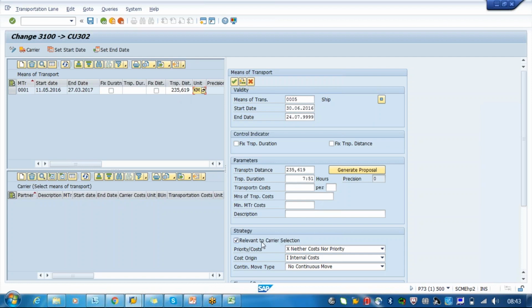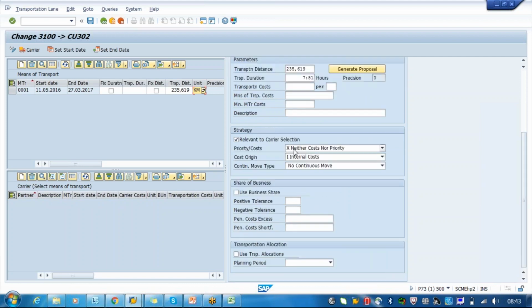Okay. So here, whether it is relevant for carrier selection or not, you will just say carrier selection is required. The remaining transportation cost and all is not required here, anyhow we are maintaining it in the carrier selection. We say it is relevant for carrier selection. That means when you are operating between 31002 and CU302 by the transportation mode of ship, the carrier is relevant to find. So within that zone, who is the carrier? What's the best carrier which is available? Those details also we have to find.